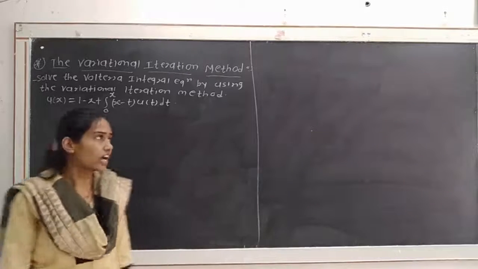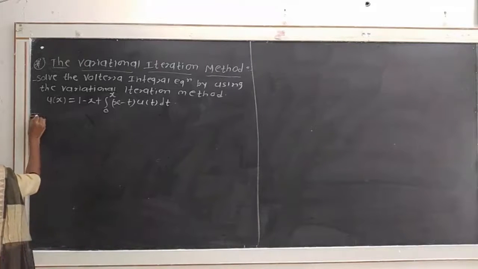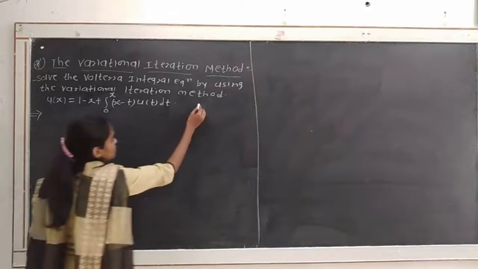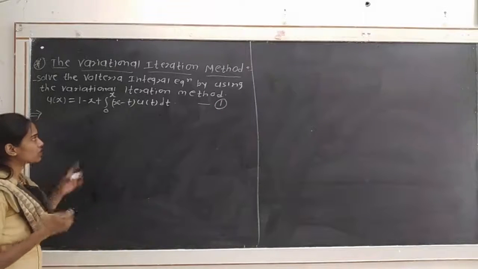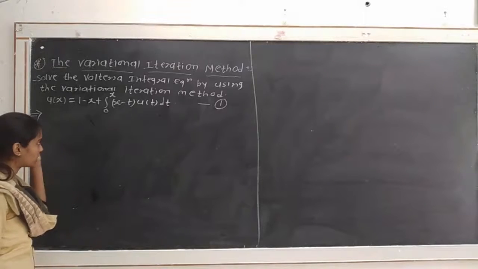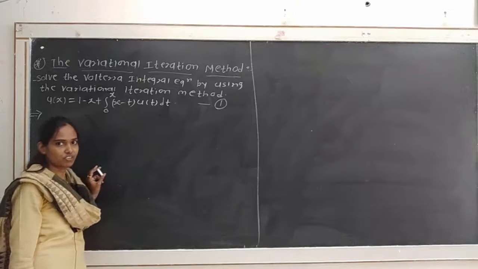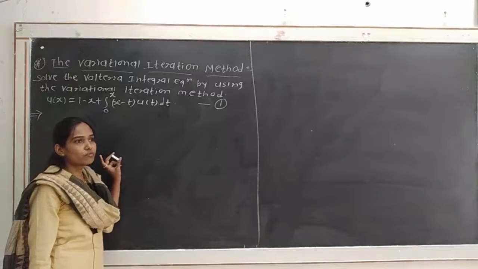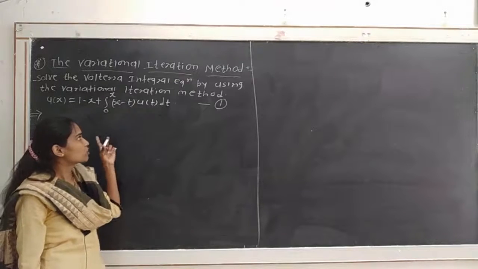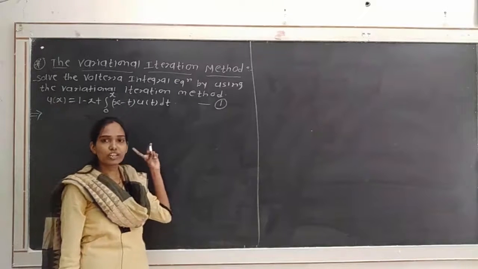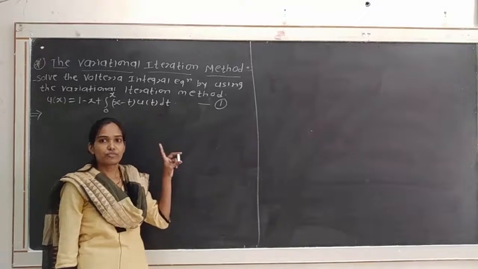So we know how to solve the integral equation by using the variational iteration method. First, we take the given equation as equation number 1. Then we have to differentiate the given integral equation, that is, convert the Volterra integral equation to a Volterra integral differential equation. In the Fredholm equation we converted by differentiating with respect to x using the Leibniz rule, to get the Fredholm integral differential equation.